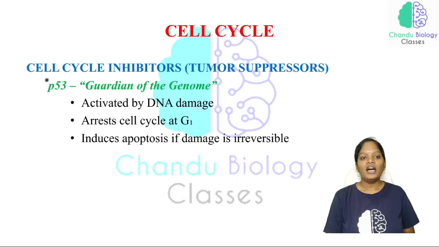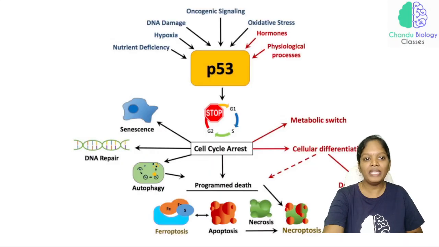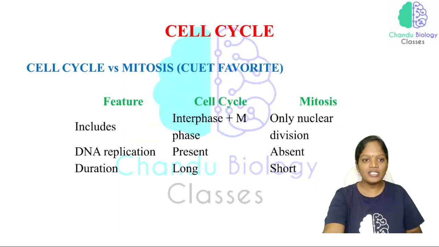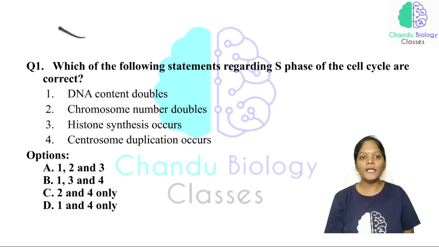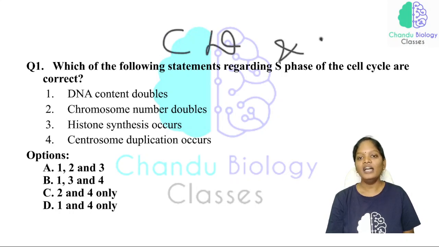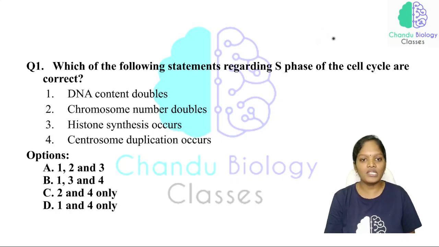Now, see, we will discuss the cell cycle inhibitors P53 and P21 in tomorrow's class. Just tell me, we are going to discuss questions. So see here, we have discussed in today's class what the cell cycle is and what is going to happen in each phase, and the leftover part will be the cell division, and P53 and P21. What will be the importance of all those? We are going to discuss that tomorrow.